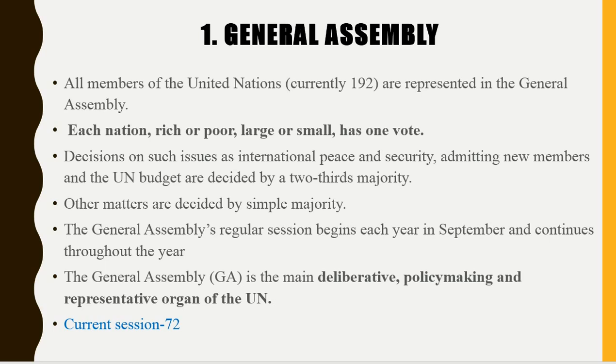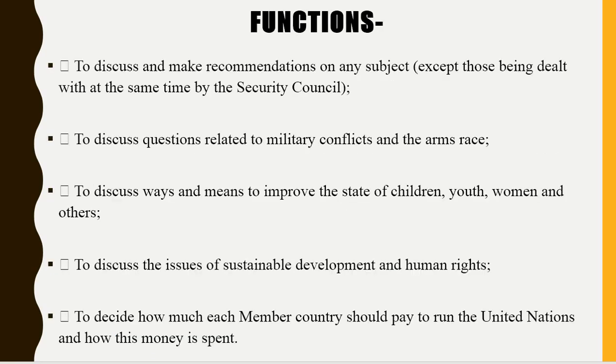The best example is the Millennium Development Goals, from 2005 to 2015, followed from 2015 by the Sustainable Development Goals. The current session was the 72nd session of the General Assembly.